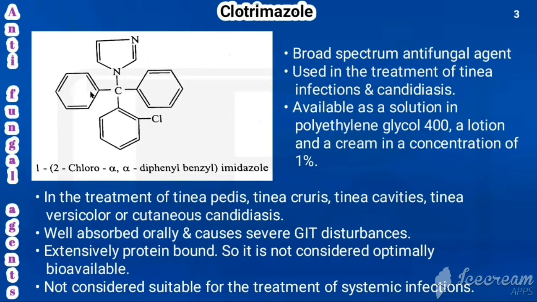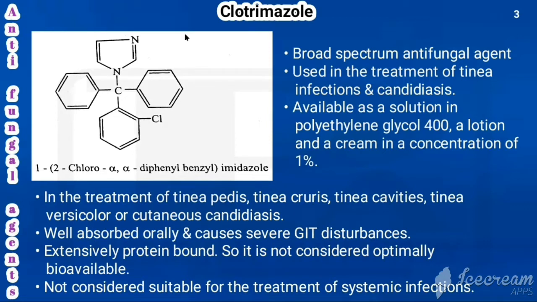Okay, so in the 2-chlorobenzyl, what is attached? In the alpha carbon, 2-phenyl would be attached. That's why this is first nitrogen. So 1, open bracket, and here it is 2-chloro. With the benzyl, it is having chlorine in second position. So 2-chloro. This is alpha carbon. So alpha, alpha-diphenyl, or we can write alpha, alpha-diphenyl. This is benzyl, close bracket, imidazole. So that is the chemical name of clotrimazole.